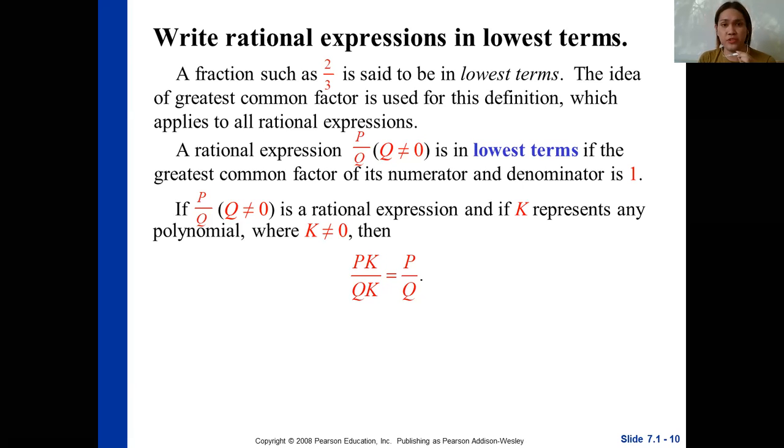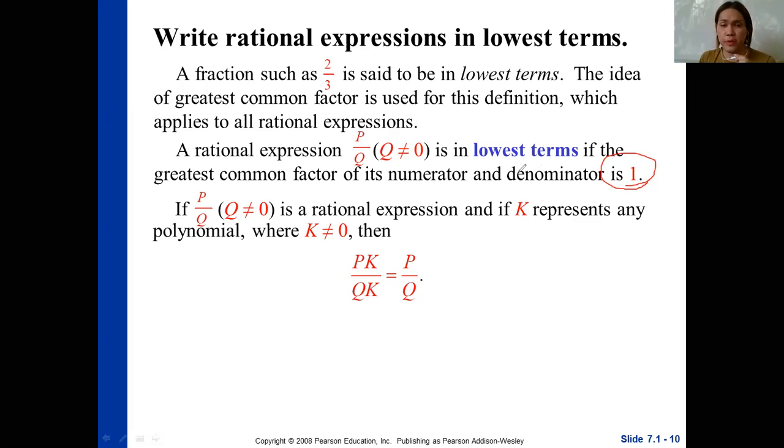A rational expression P over Q is also a fractional form, where Q is not equal to 0. It is in lowest terms if the greatest common factor of its numerator and denominator is 1. A very simple definition of a rational expression in lowest terms.